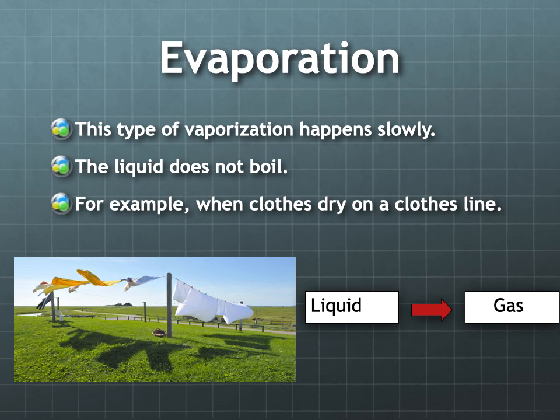And the idea is that eventually the heat from the sun will change all of the liquid water into gaseous water. And when the water is changed into a gas, it's no longer on the clothes. And so once all the liquid water has been heated and changed into gaseous water or vapor, then the clothes are dry. So that's kind of the idea behind evaporation.